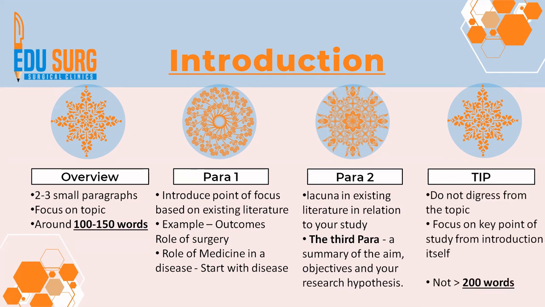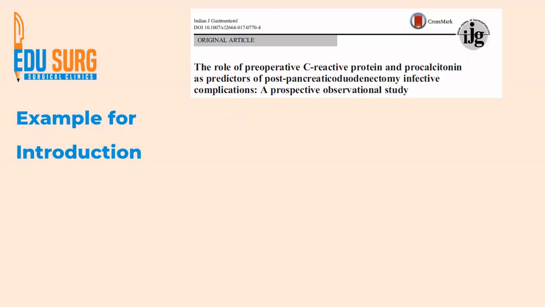Very important tips here are: do not digress from the topic. Often we have seen while reviewing that introduction is 500 words. Do not do that because the key parts of your article are material and methods, observation and discussion. So save words for that part. In introduction, be concise so that you can finish the introduction in not more than 3 paragraphs and not more than 200 words. We see an example.